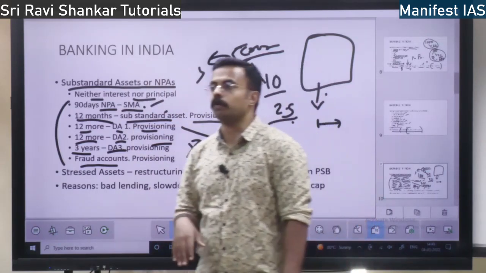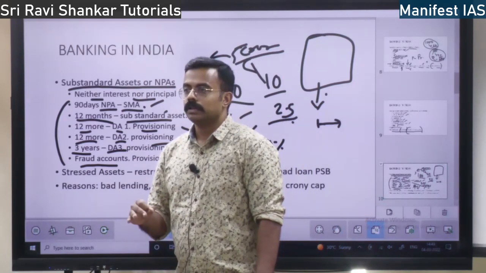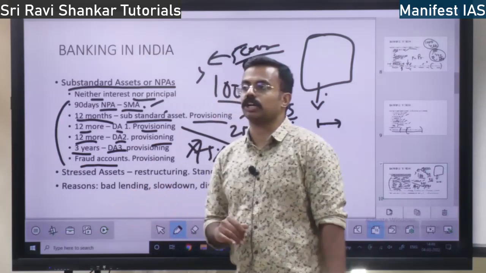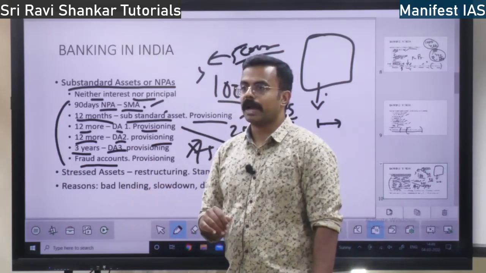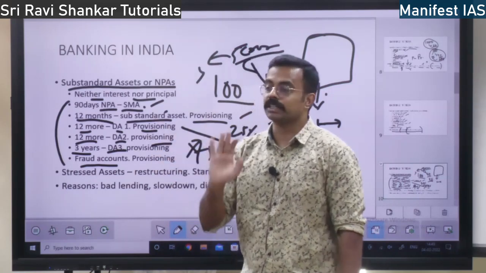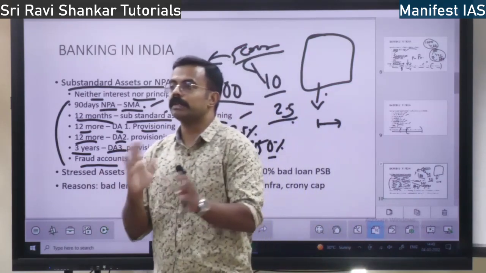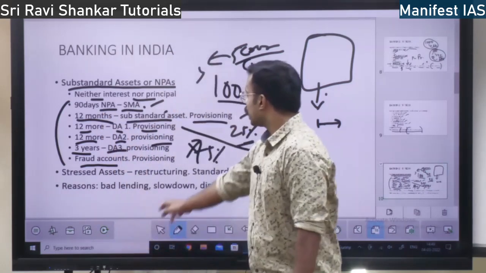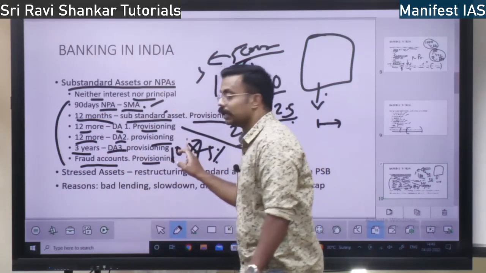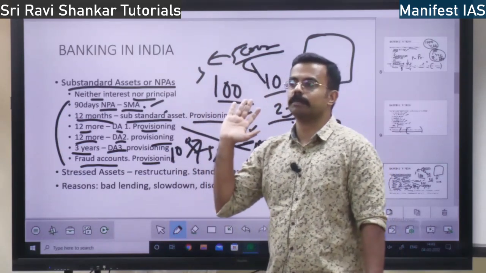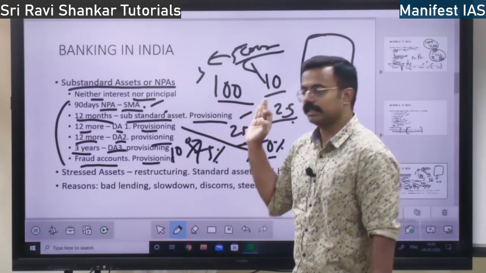Suppose you are taking a home loan. Instead of original documents, you have given a color xerox to the bank and you have defrauded the bank. It is not your property, you have taken the loan. You have made fake documents and taken the loan. It is a fraud, right? For a fraud account, immediately they will do 100%. No classification. Immediately 100% provisioning will be done. Provisioning, did you understand? Yes.